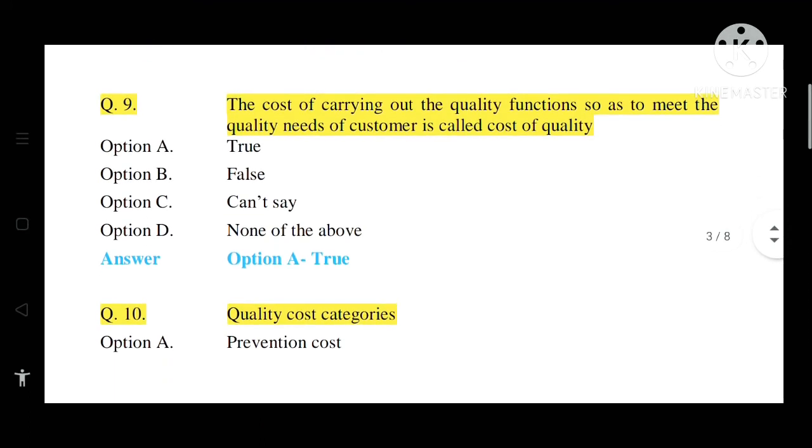Question number 9. The cost of carrying out the quality functions so as to meet the quality needs of the customer is called cost of quality. Options are, option A, the statement is true. Option B, it is false. Option C, can't say. Option D, none of the above. So the correct answer is option A, that is true.